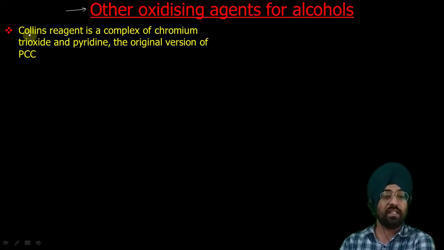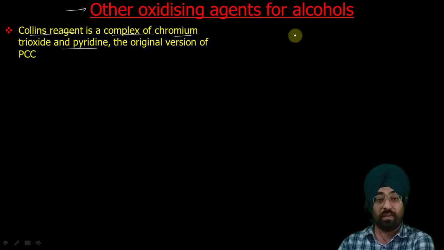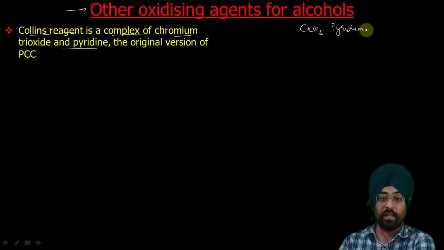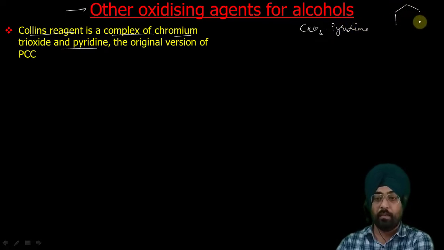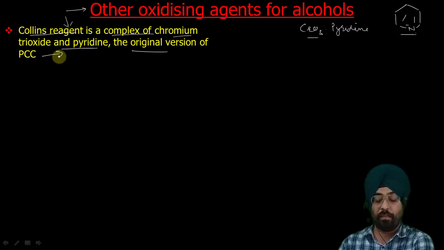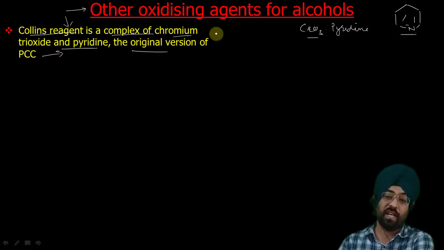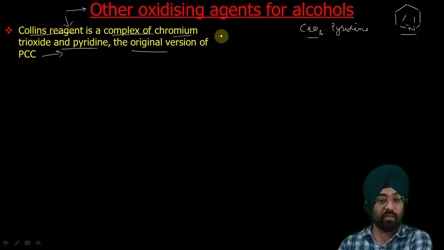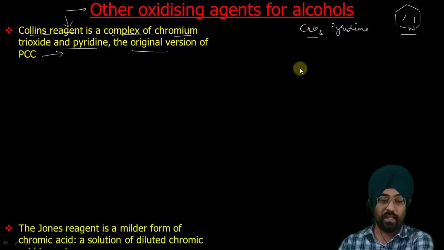One such reagent is Collins reagent, which is also a chromium based reagent. It is a complex of chromium trioxide and pyridine. So you have to remember this Collins reagent, CrO3 and pyridine. Pyridine, I have already shown you the structure of pyridine. Pyridine is a heterocyclic compound. So this is your pyridine. So a complex of CrO3 and pyridine is called Collins reagent. That is also a good oxidizing agent, and that is the original version of pyridinium chlorochromate. In PCC we have one additional reagent, HCl, but if we don't have HCl, we will call it Collins reagent.